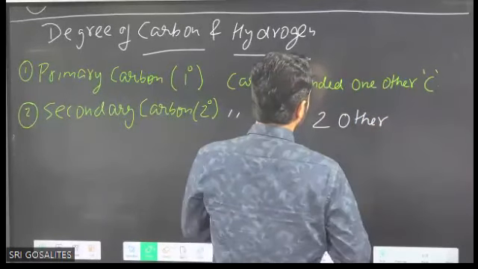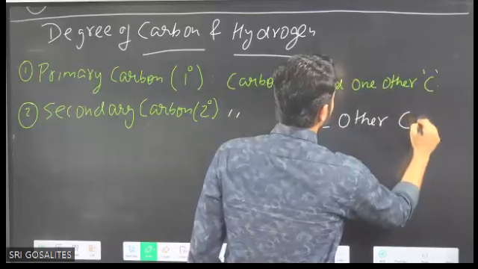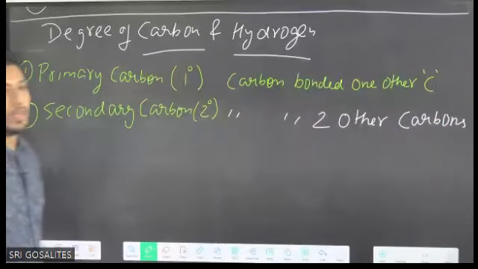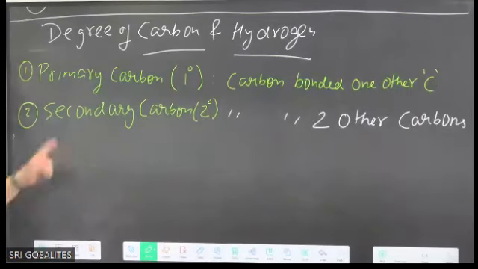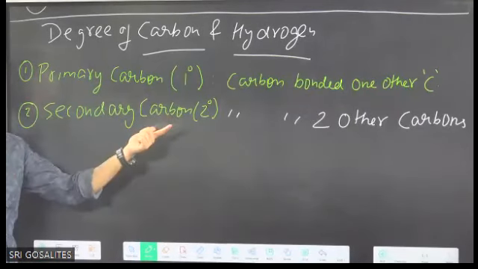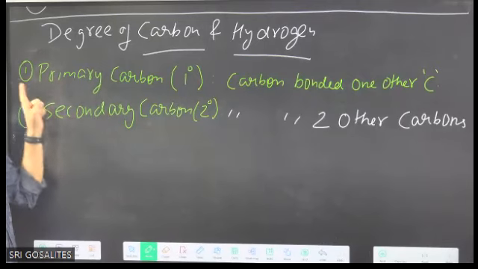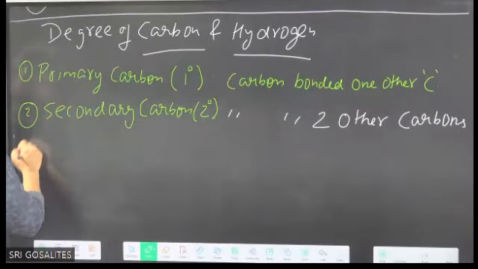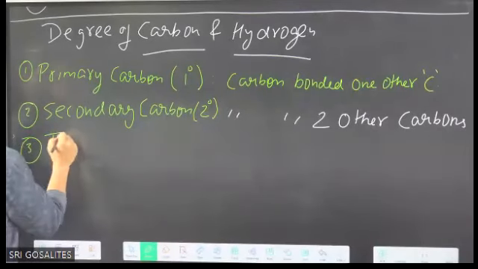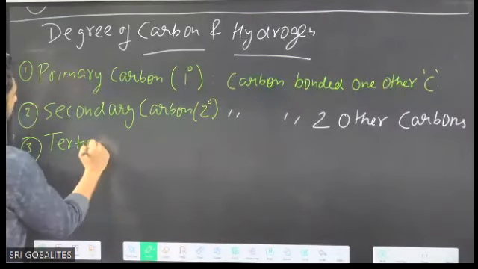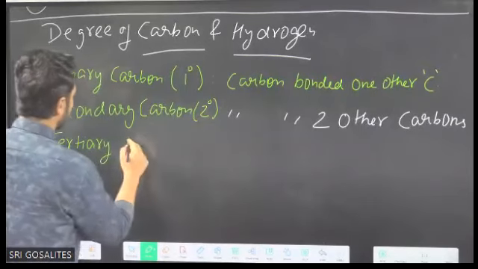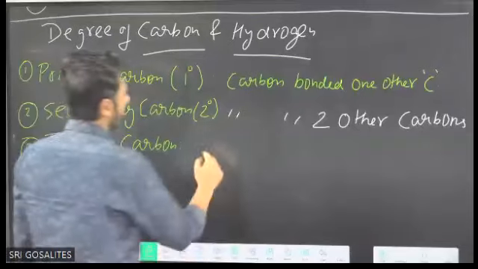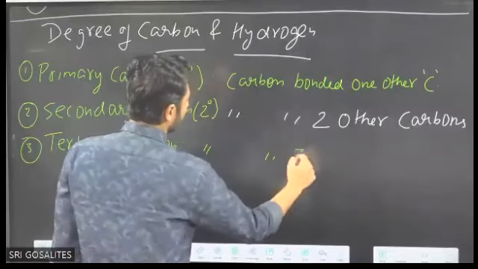First, write the theoretical points. ठीक है, this is the secondary carbon, carbon bonded to two other carbons. Primary carbon, carbon bonded to one other carbon. Then third, you write it tertiary carbon. Tertiary carbon means carbon bonded to.